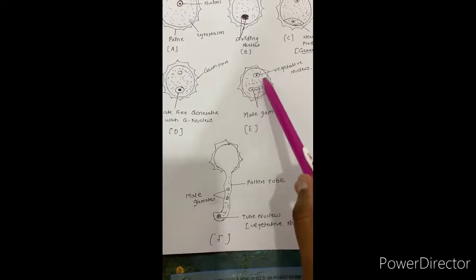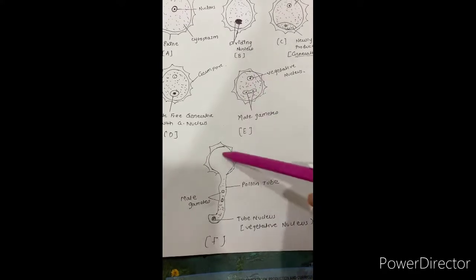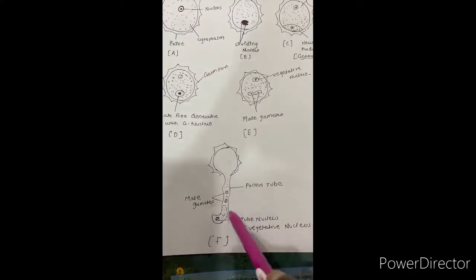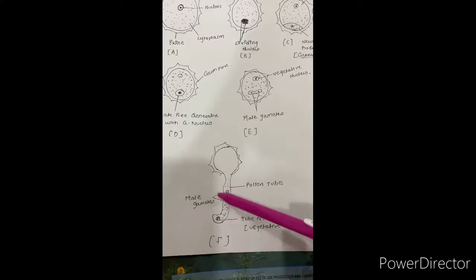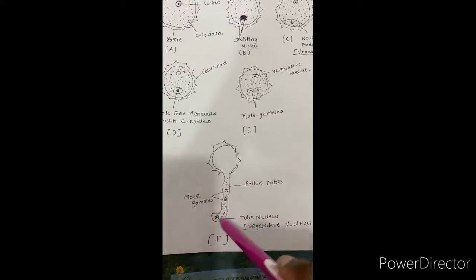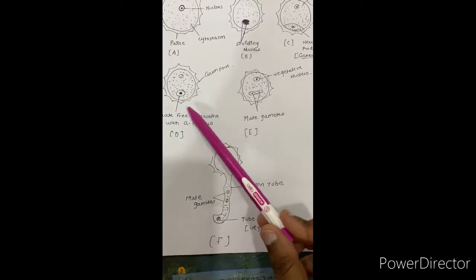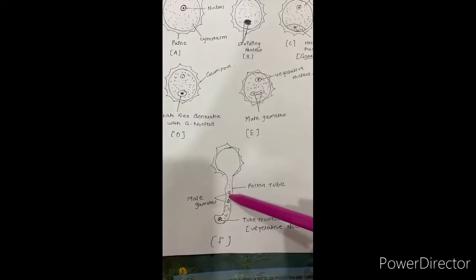Firstly, this vegetative nucleus will come into the pollen tube, and after that the male gametes formed from the generative cell will come into the pollen tube.